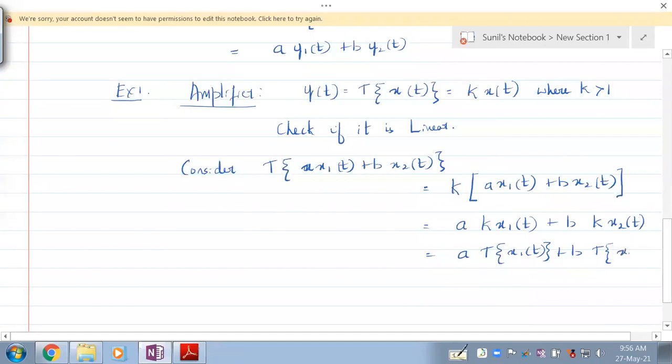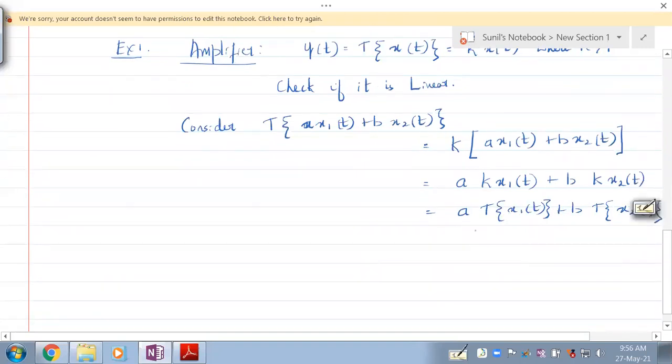So since the response to the weighted sum of the inputs is actually equal to the weighted sum of the responses, the amplifier is a linear circuit. Now consider example 2. Therefore the amplifier is linear.